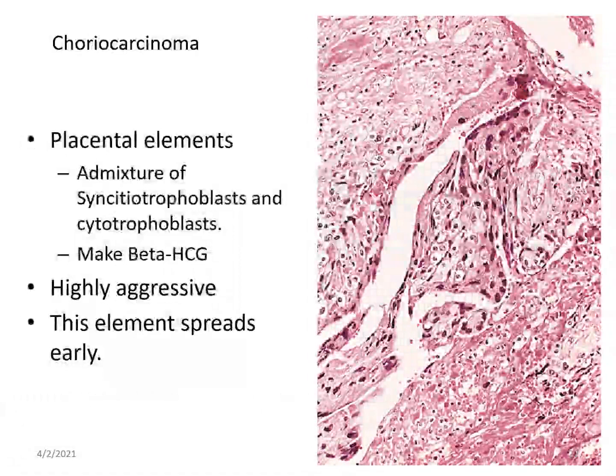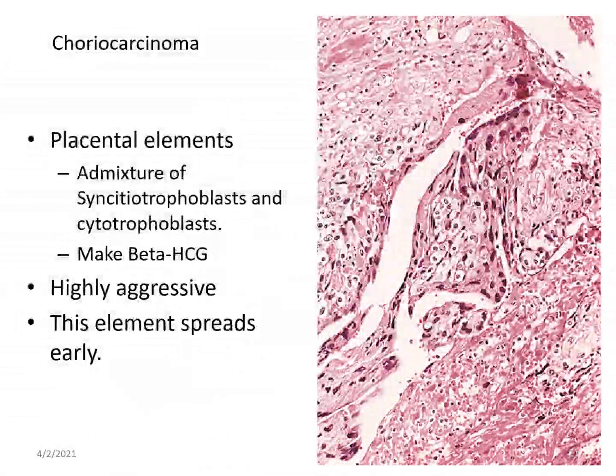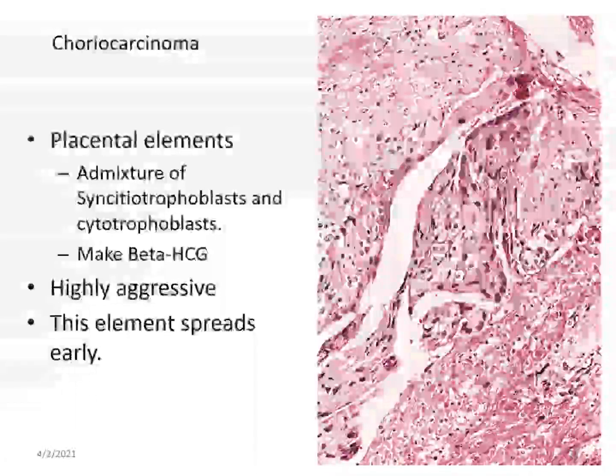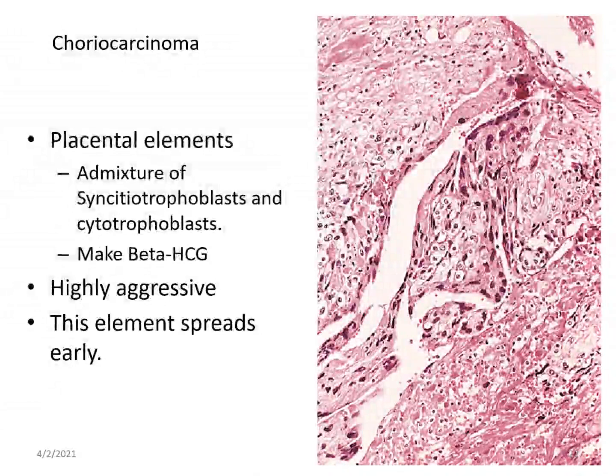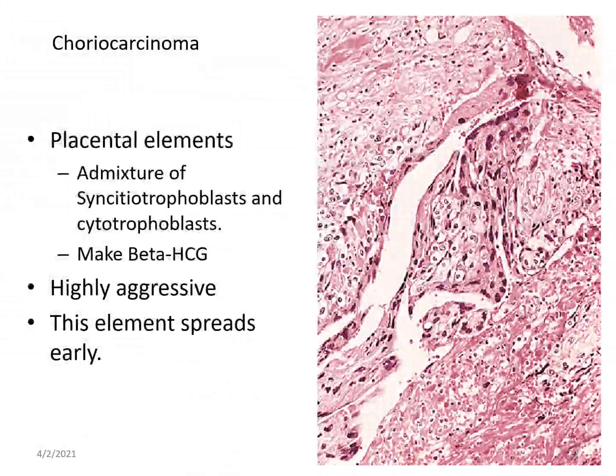Next is choriocarcinoma, which is a tumor of placental elements. That is, you see a combination of syncytiotrophoblast and cytotrophoblast. So there is an admixture of both types of cells. These tumors may be small, but they are highly aggressive and they spread very rapidly. We may see the marker, beta HCG, raised in blood, by which diagnosis can be made.